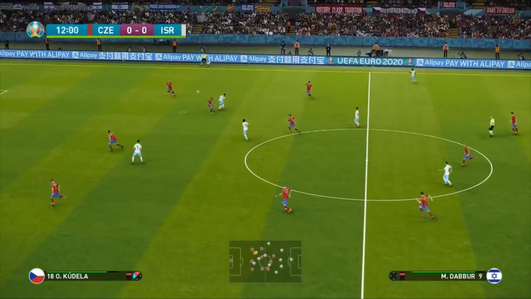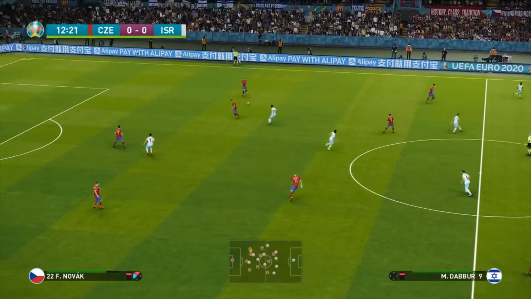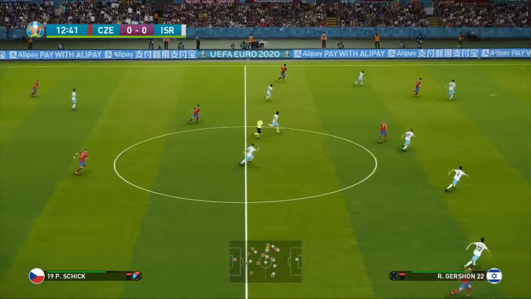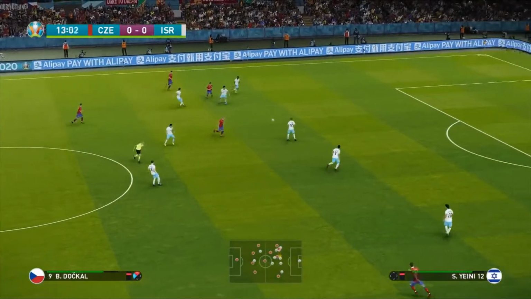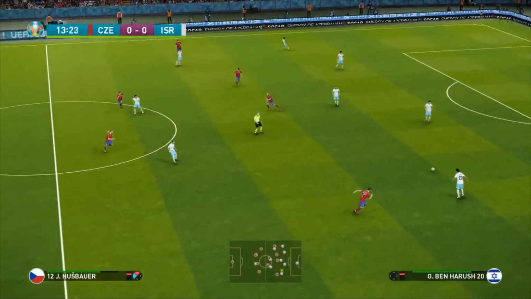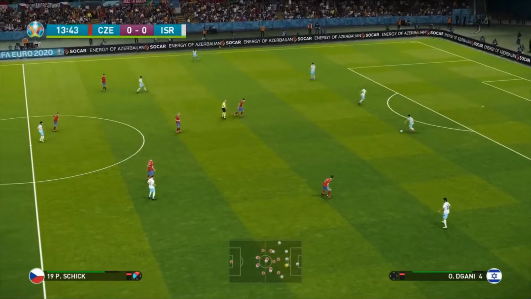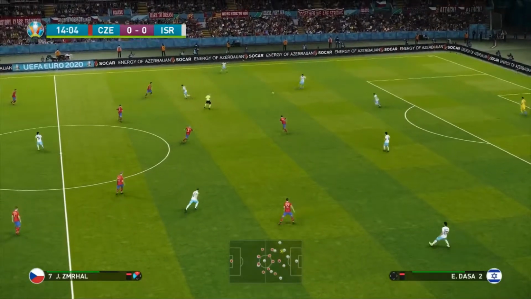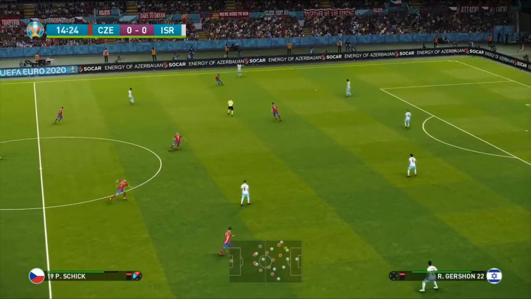Here's Munas de Boer. He was at Sevilla last season, now at Hoffenheim in the Bundesliga. Of course, made his name at RB Salzburg in Austria. Fantastic player on his day, and hasn't really had the same goal scoring form he did in Austria, but he is starting to get back to his best in Germany.